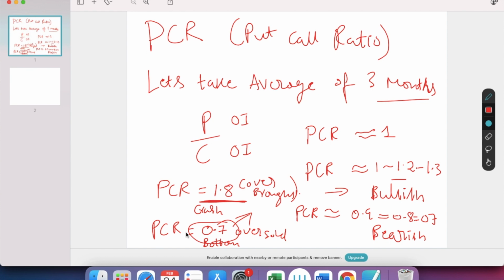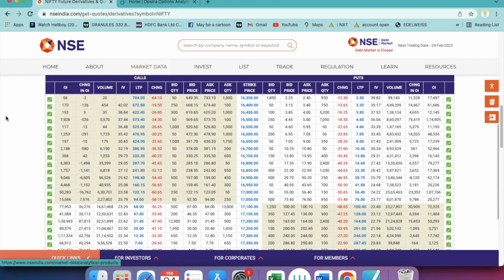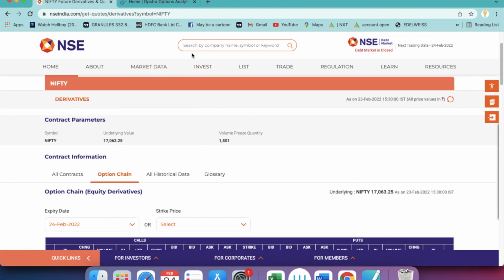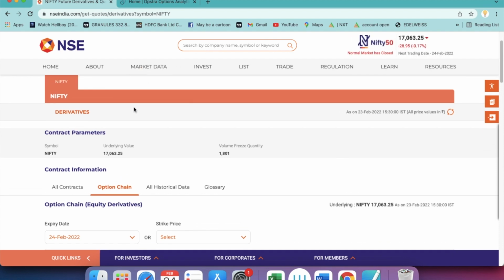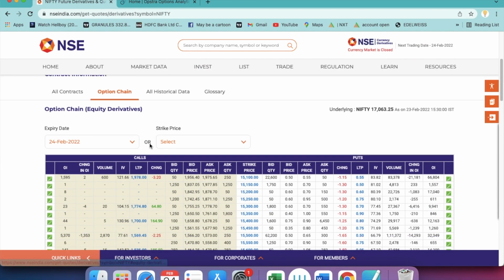Using this PCR ratio, let's see where to check and what to check, with proof. I'm going to nseindia.com, the option chain. Type Nifty here, Nifty will come, click on Nifty derivatives, and it opens. Click on the option chain.